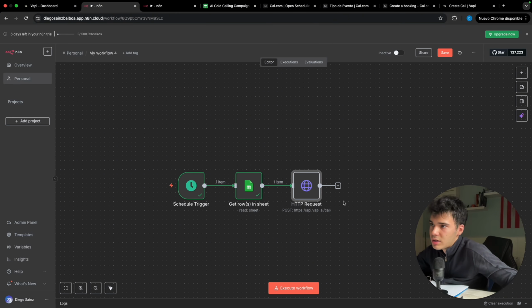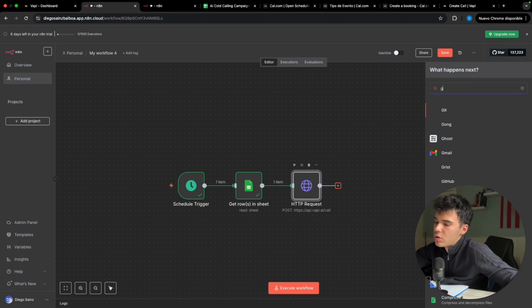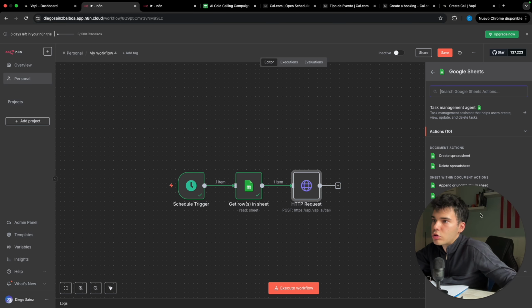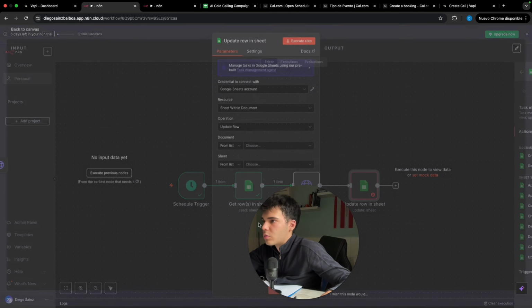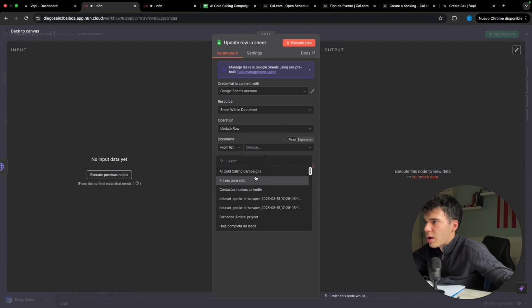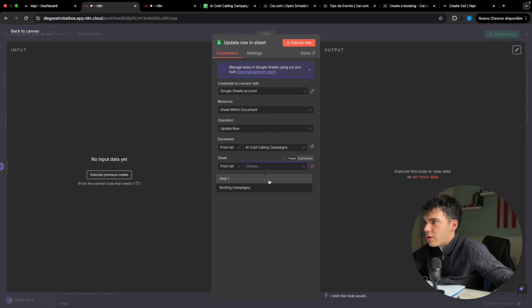And once everything is finished, what we are gonna do is go to Google Sheets again, and we're gonna actually update a row. So let's click here, let's update row, and in this case we're gonna use the row numbers. Let's go here, let's go with roofing campaigns.